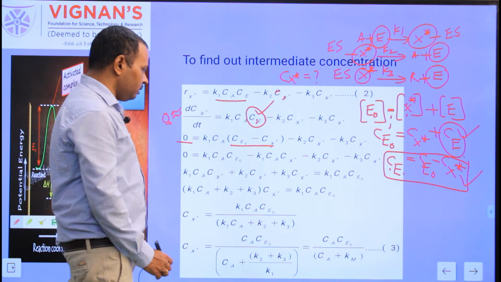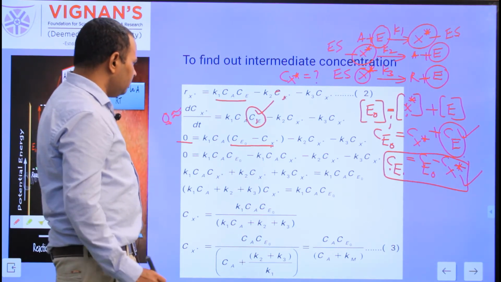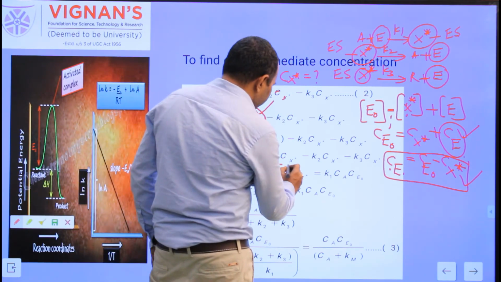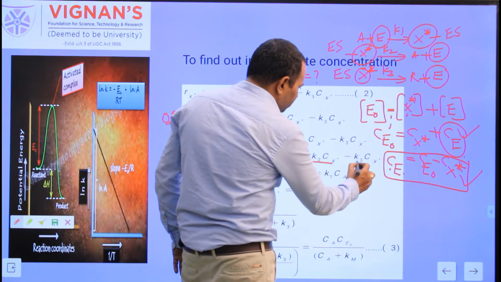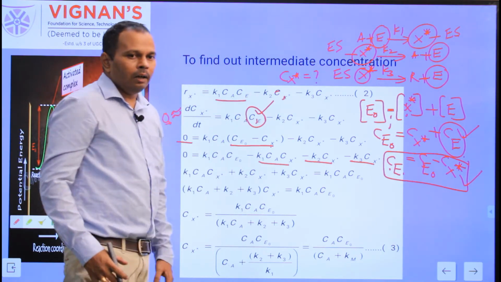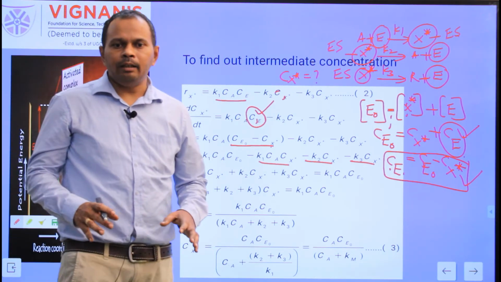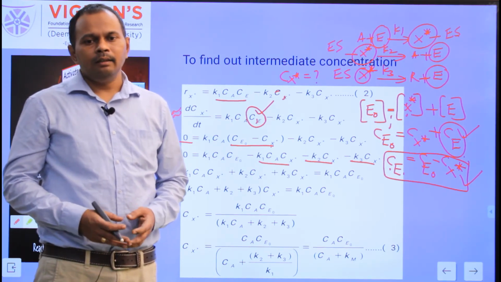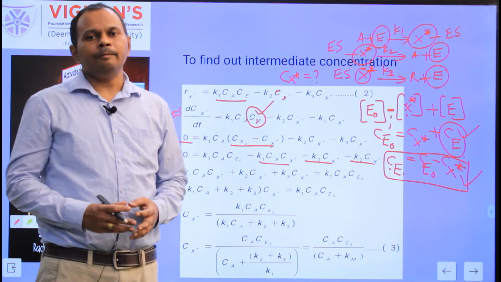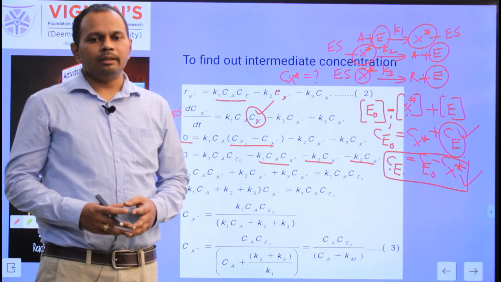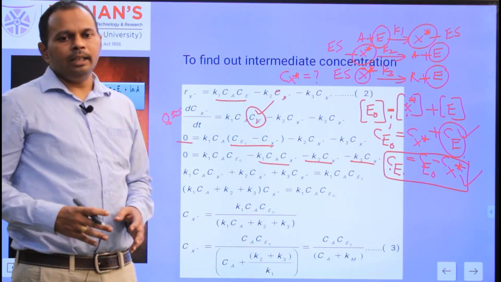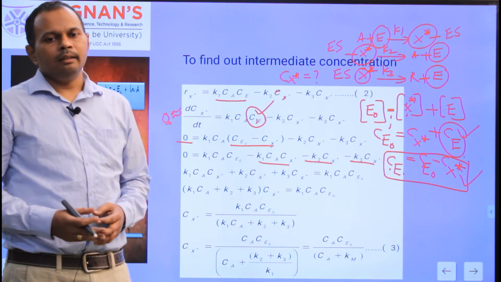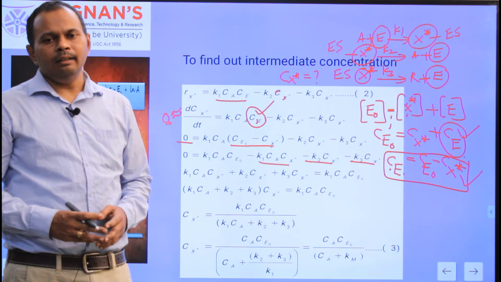Okay. From this, on the right hand side, how many terms consist of Cx star? This term has Cx star, this term has Cx star, this term also has Cx star. Our target is to find Cx star in terms of the known quantities. After finding Cx star, we need to substitute back into the rate of formation of the product R equation, that is equation 1. Whatever rate of formation of R we get after mathematical manipulation should satisfy the given three conditions in the problem.